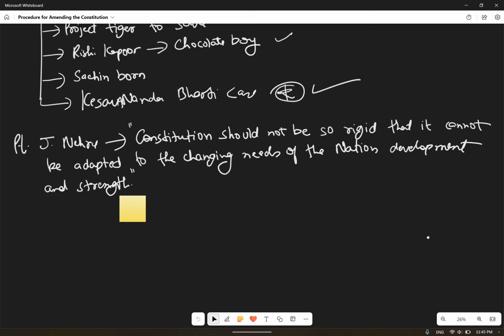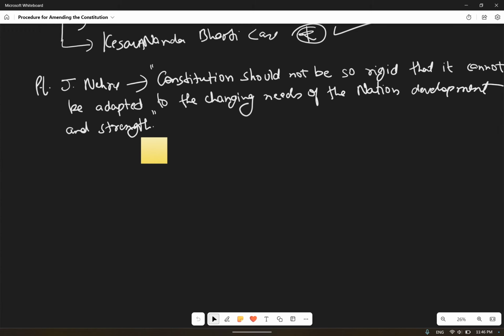So this is a point on why amendment was introduced. At that time Pandit Jawaharlal Nehru said that it should not be rigid, and further, the constitution should also not be so flexible that it can be easily amended. Any popular demand for changing the system should be capable of realization and should be capable of being changed in the constitution. B.R. Ambedkar's views also said this. What were B.R. Ambedkar's views?